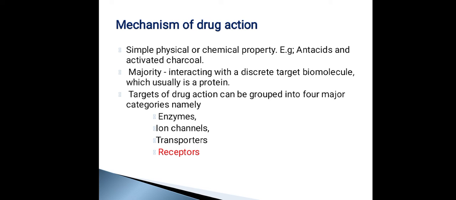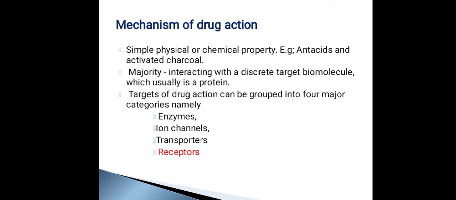So first is by virtue of its physical and chemical property. For example, whenever there is increased acid secretion in the stomach, as in the case of ulcer, we give a base such as an antacid, and by virtue of its chemical property it neutralizes the excess acid. Similarly, in poisoning, by virtue of the physical property of activated charcoal, it causes adsorption, because of which we can use it in poisoning conditions. So, by virtue of physical and chemical property, a drug elucidates its action.